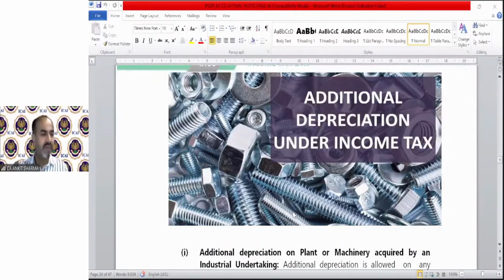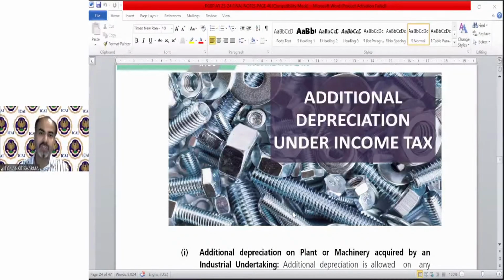The word additional is a general word, and it says something extra. So we are talking about some extra depreciation. Technically, the government wants to encourage or promote manufacturing units. So this is available only for manufacturing units and power generating units. This additional depreciation concept is not applicable for trading business, any profession, etc. Those can claim only normal depreciation.